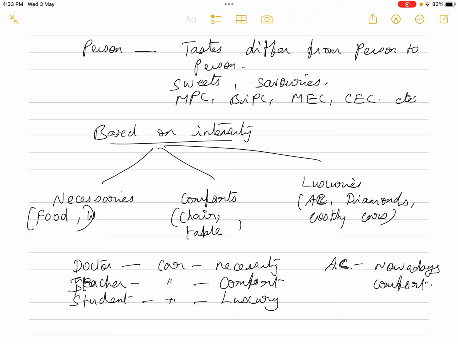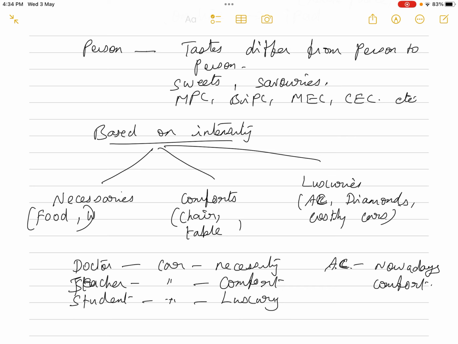So necessaries, we know, are the basic necessities for survival. Let us take the example of food. That is a necessity. And comfort. So what is comfort? For example, if you are having a chair or a table, then that becomes a comfort. See, for example, you take a student. If the student comes to the college before having breakfast, that breakfast is a necessity for that student. And once he or she comes to the college, listening to the class by sitting on a chair, having a table, in a proper classroom, that is a comfort. And then if the same student is having an AC classroom, then it is a luxury.